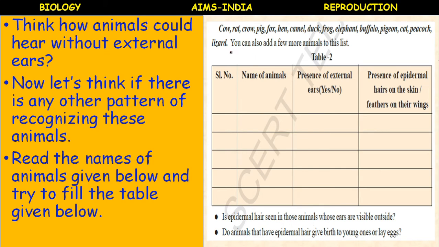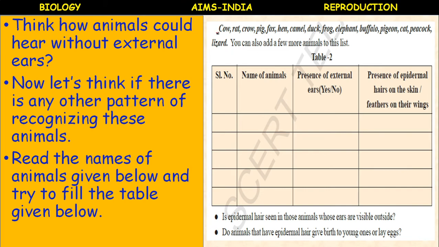First let us list out the names of the animals which show the presence of external ears and the presence of epidermal hairs on the skin, feathers on their wings.